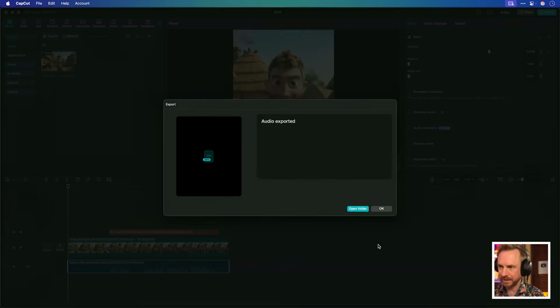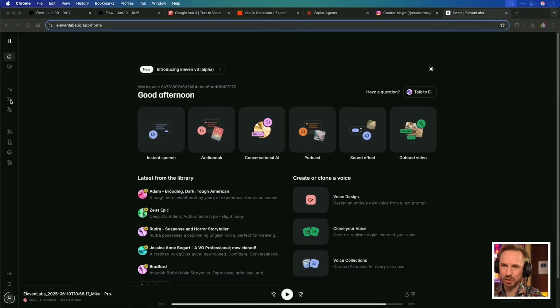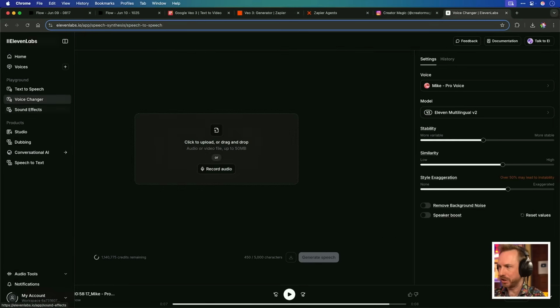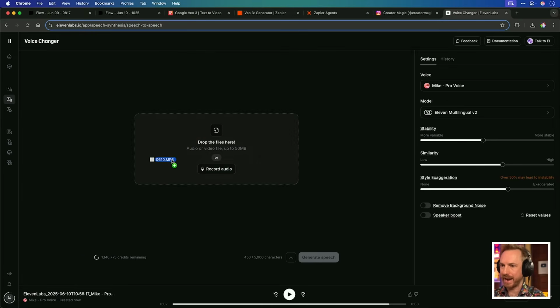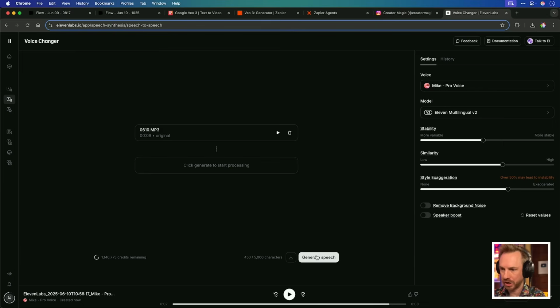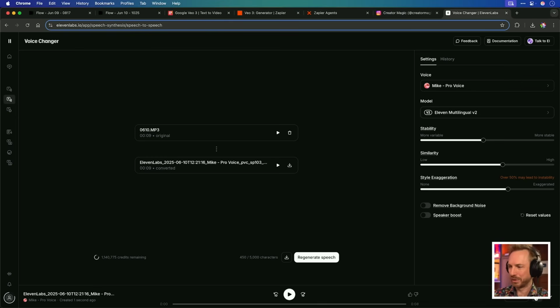We'll export this, which I can now visit 11 Labs with and go to the voice changer feature here, and I'll drag and drop that MP3 file into the voice changer. Click generate speech. You'll notice it's my voice selected, and there is my voice. Look at this. The sacred rectangle that holds all knowledge. I love that, so we'll download it.